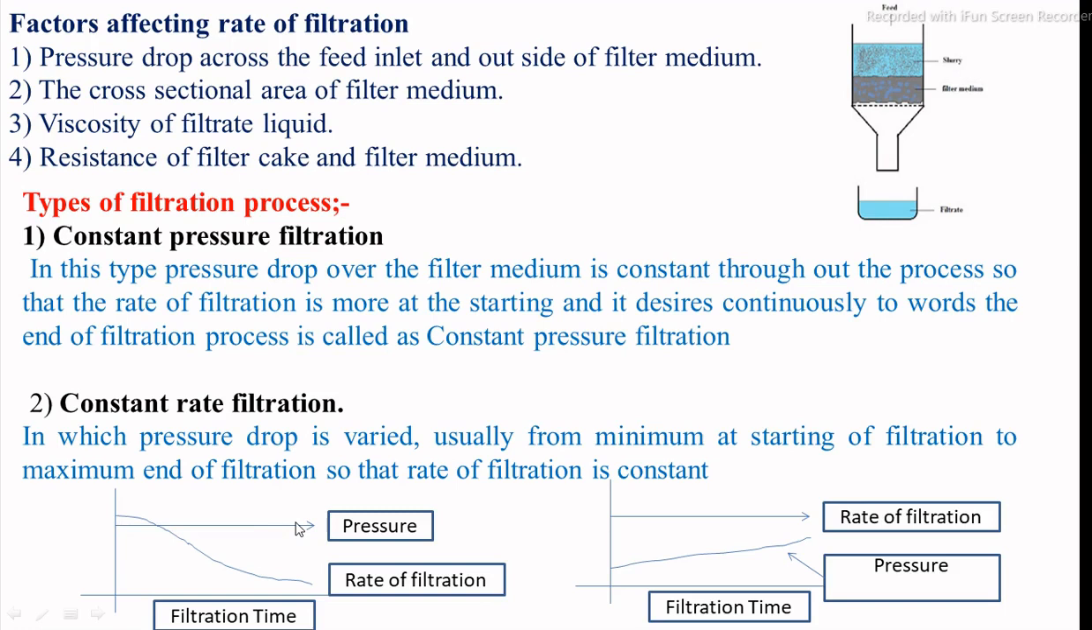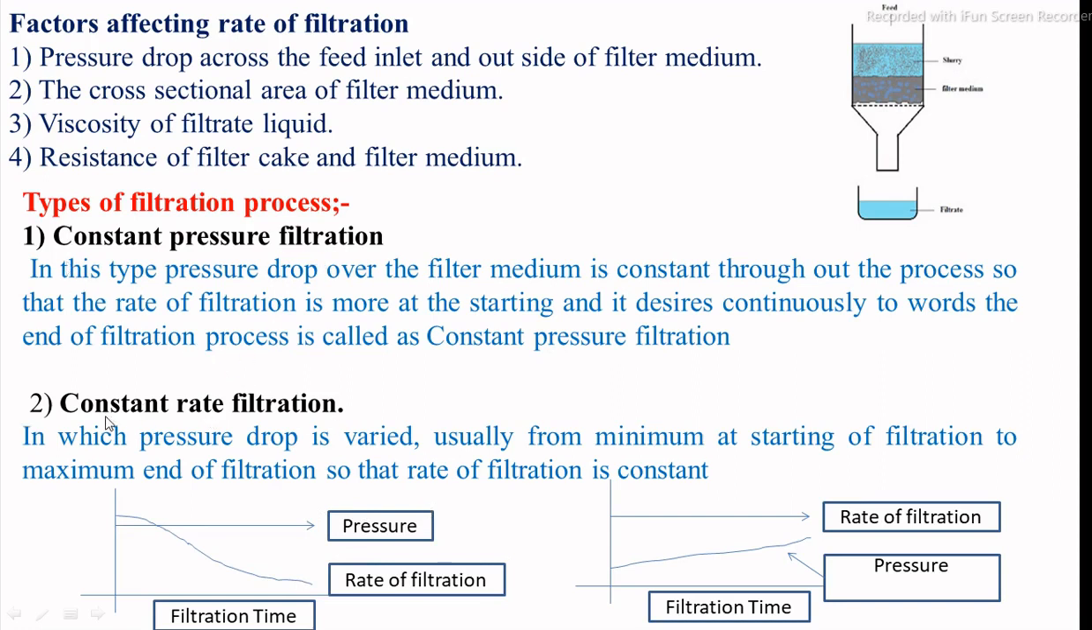In this process, initially the rate of filtration is very high, then the rate of filtration decreases with respect to time due to the resistance of the filter cake and the porosity of that filter cake or the filter media. Resistances increase with respect to the time of the filtration process. Pressure does not change, that is called a constant pressure filtration process.